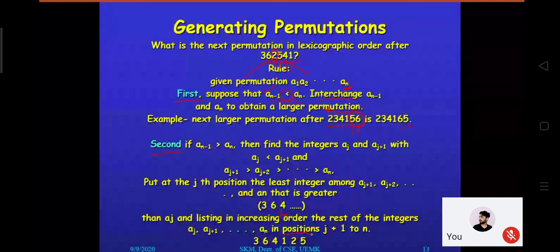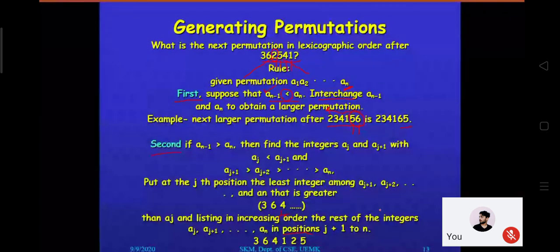So that is the rule. I will share this slide with you. So please go through this rule minutely, and if any problems are there, we'll discuss that in the next class. Fine. Thank you.